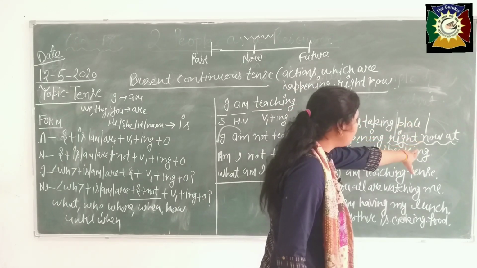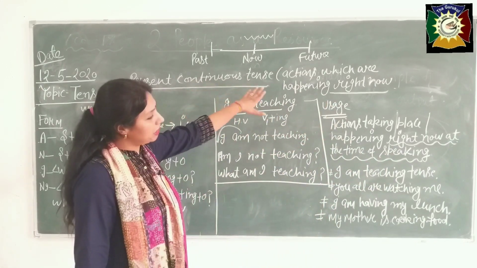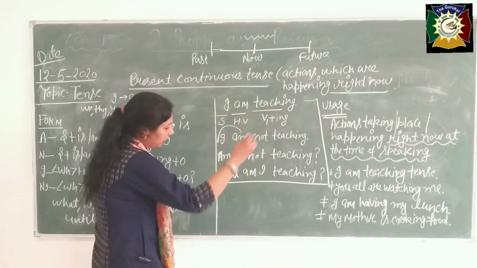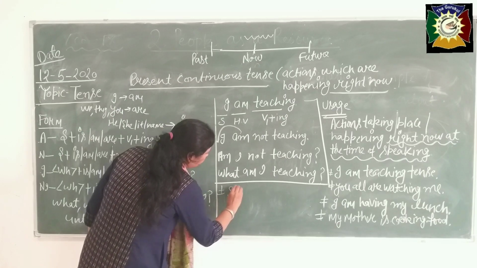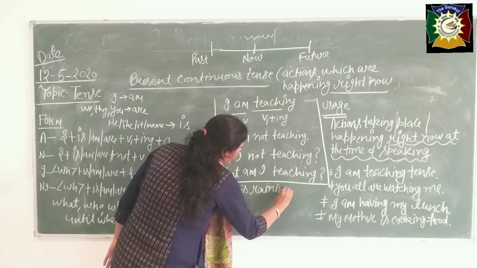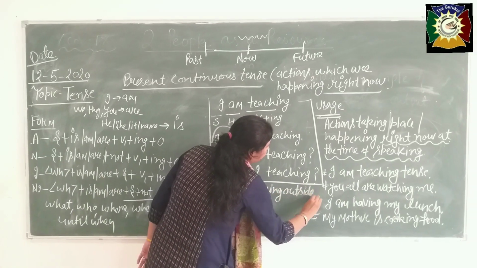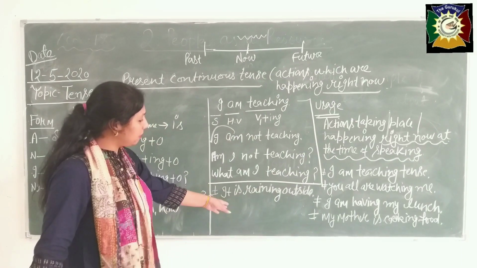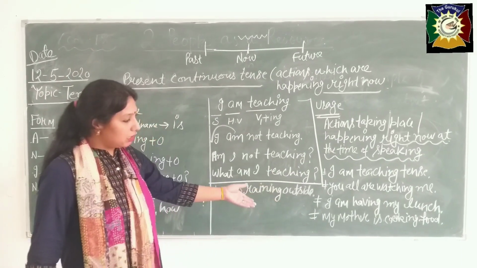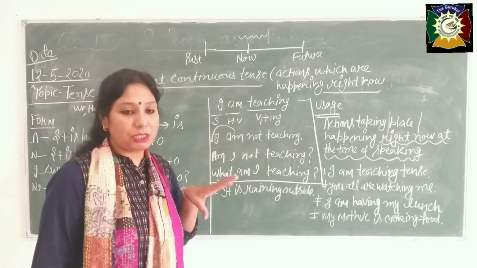Right now, at the time of speaking, then you use the present continuous tense, beta. Okay, it is raining outside. Any example? It is raining. Right now raining is there, you can see. If there is rain, what will you use, beta? It is raining outside. These are examples of action taking place or happening right now.